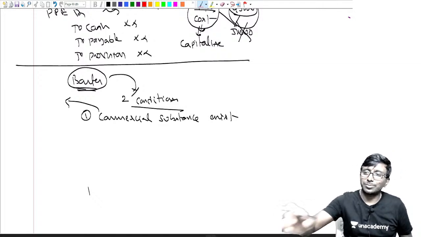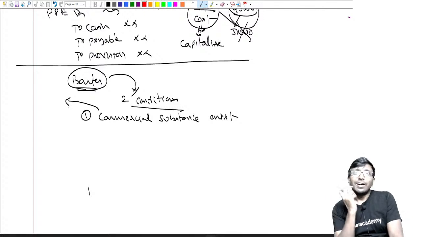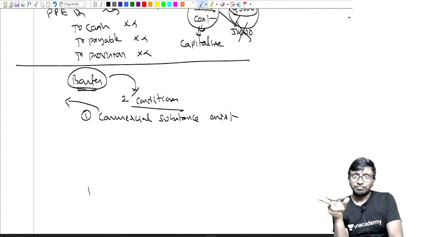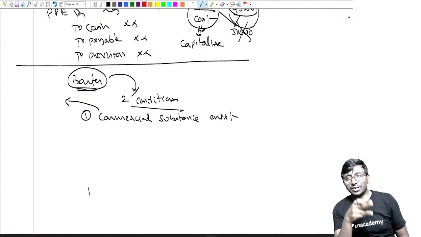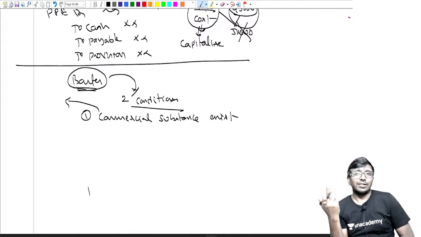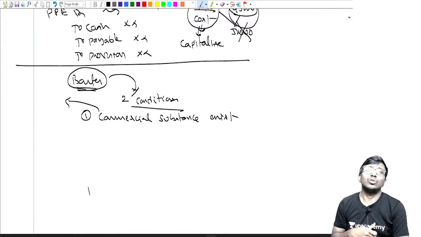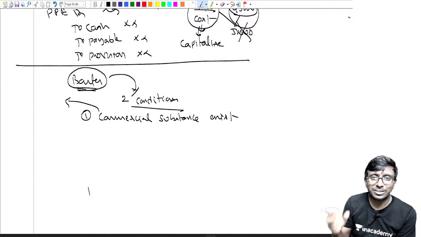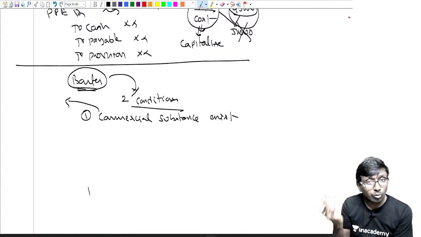Just because the car name is there? Some students ask me generally this question: sir, this is also machine, this is also machine, so what to do? Nothing to do. Do you know what exactly it is? It's a different model, different value. Maybe my Swift car is new, your BMW may be old.